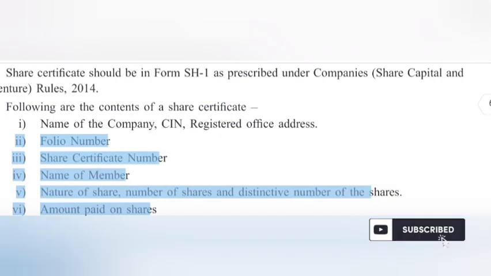E. Share certificate number. IV. Name of member. V. Nature of share, number of shares and distinctive number of the shares. V. Amount paid on shares. V. Common seal, if any, and signature of 2 directors and company secretary. Time of issue of share certificate.